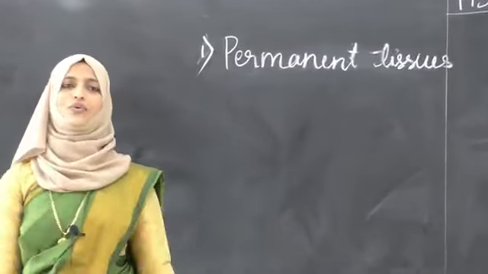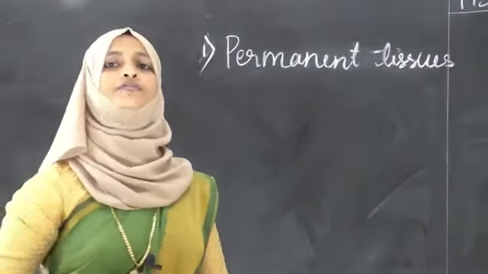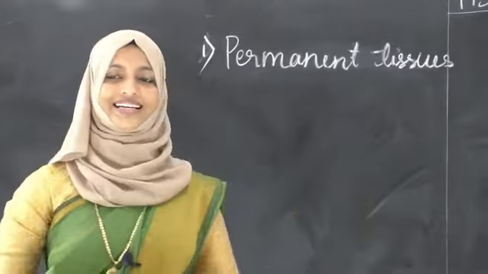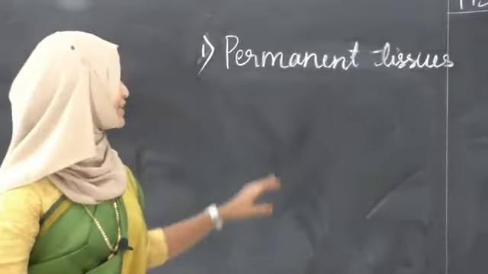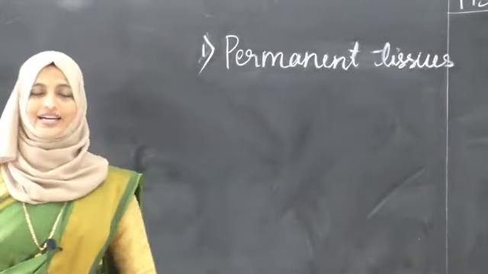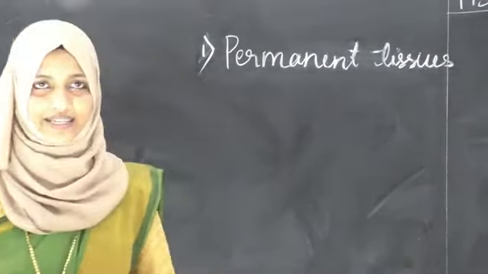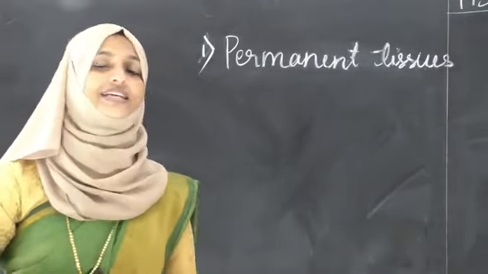Now tell me, students, what is permanent? Permanent means nothing but further division is not there. In cells there is no further division. So that is permanent tissue. In permanent tissues there are 2 categories. They are divided into 2 categories. Okay, on what basis they are categorized? Let me see that one, students.